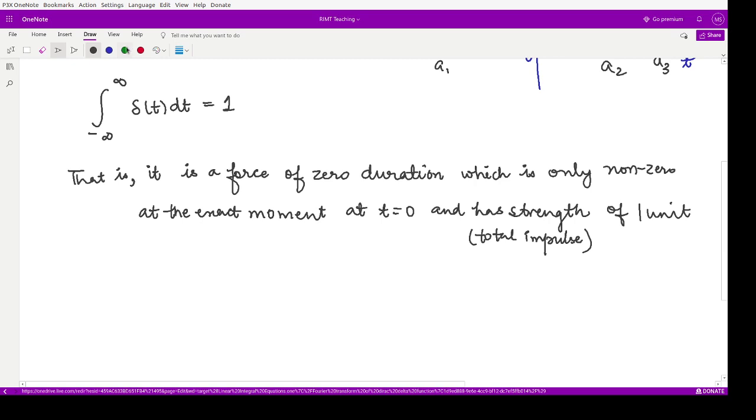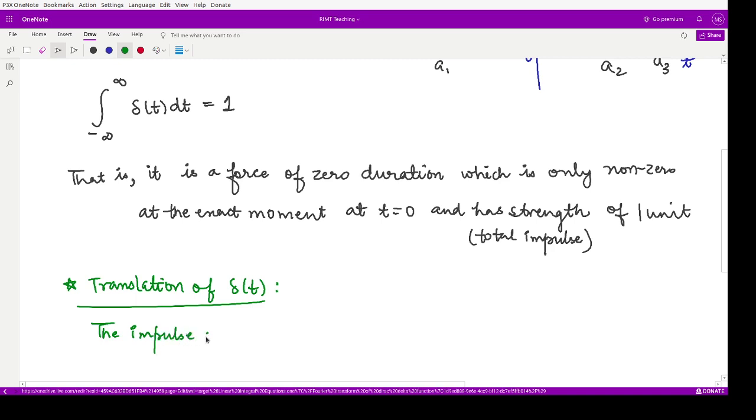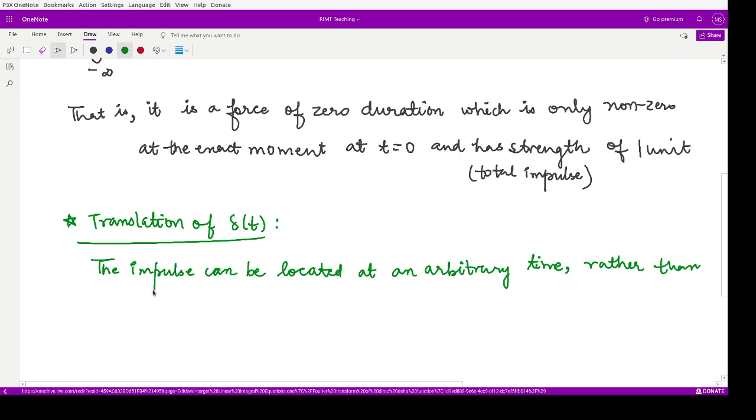So now similar to this, we have translation. We have translation of this Dirac delta function, delta of t. So what is this translation? The impulse can be located at an arbitrary time rather than just at t is equal to 0.